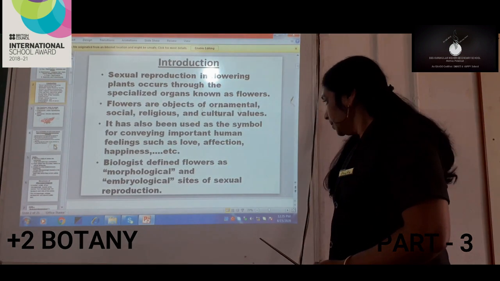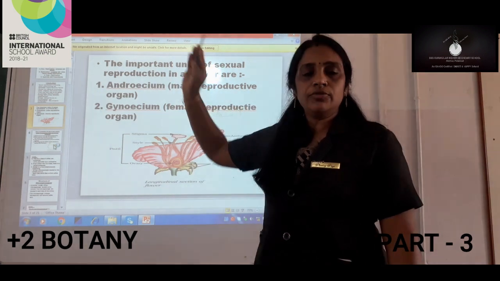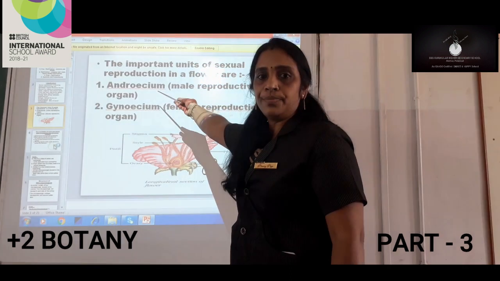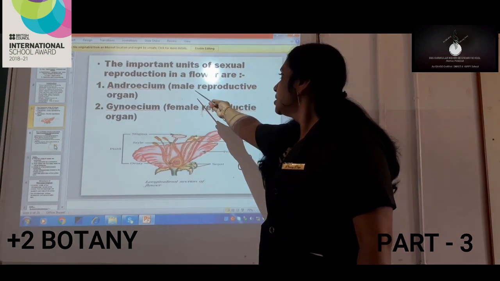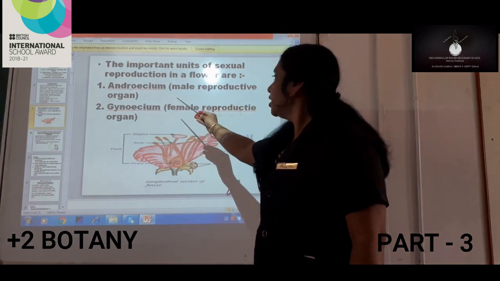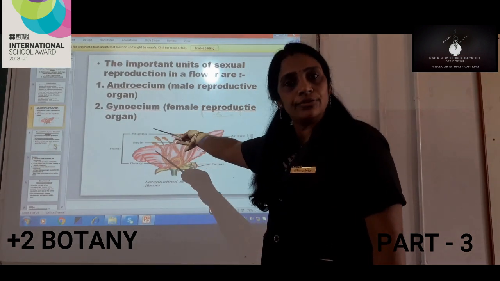Now we can see the important units of sexual reproduction in the flower, and they are androecium, which is also called the male reproductive organ, and gynoecium, which is also called the female reproductive organ.